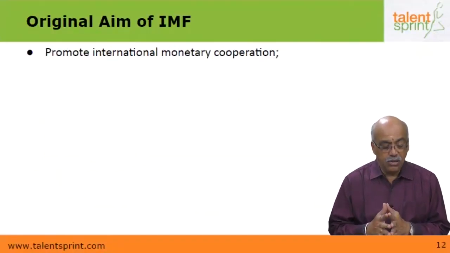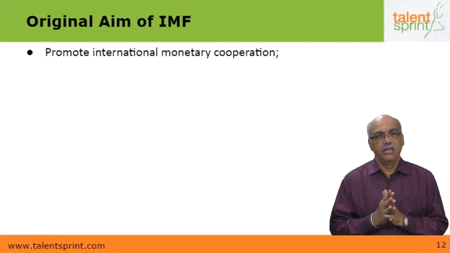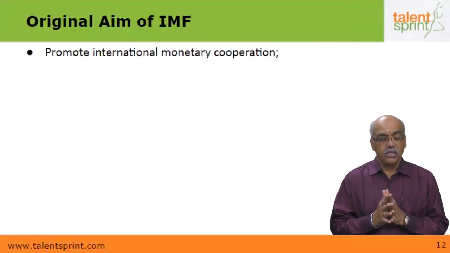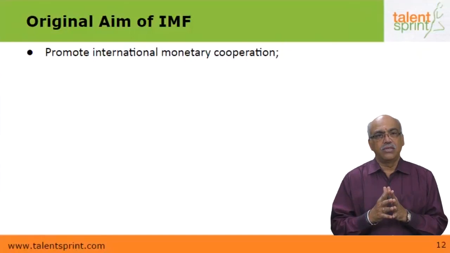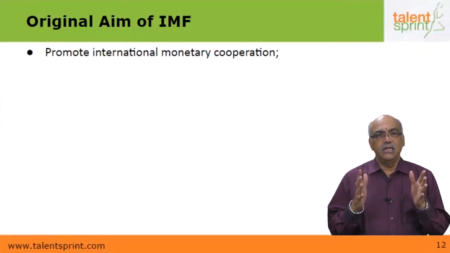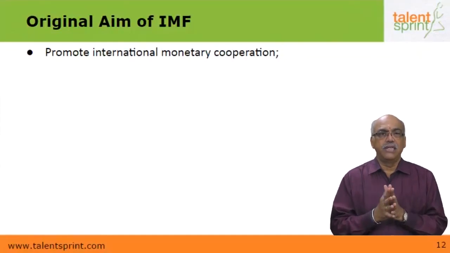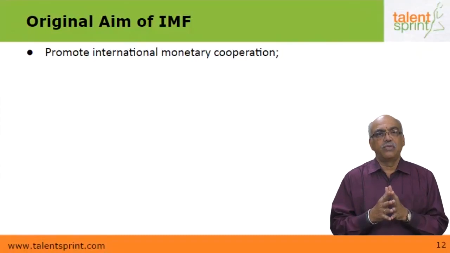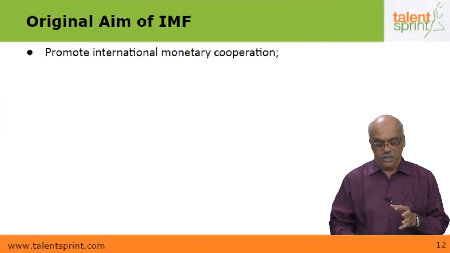What is the original aim of the International Monetary Fund? When it was started in December 1945, the original aim of the International Monetary Fund was to promote international monetary cooperation. That's the most important thing. It means that the IMF wanted cooperation amongst the various member countries in the areas of monetary systems, in the areas of money, as you may say. So the original aim was to promote international monetary cooperation.